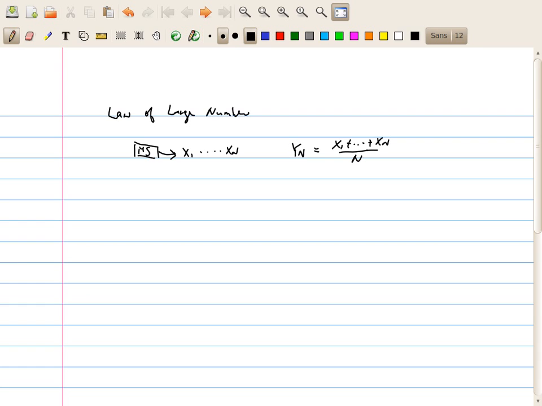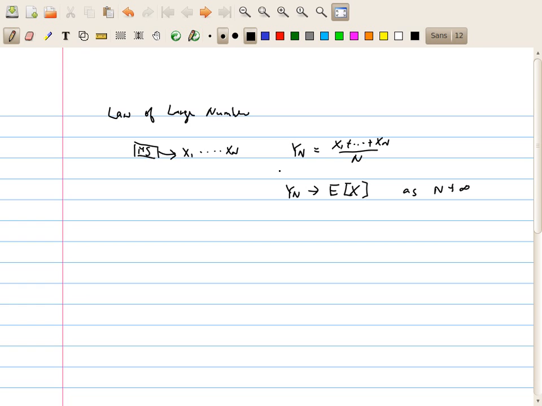What the law of large numbers claims is that the empirical average will converge to the actual average. So yn will converge to the expectation of x as n goes to infinity.